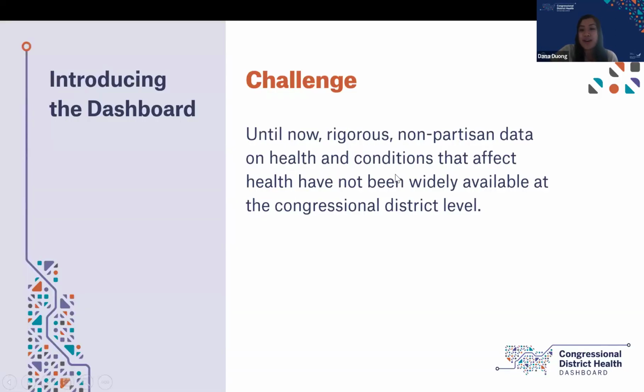Until now, rigorous nonpartisan data on health and the conditions that affect health have not been widely available at the congressional district level. We created the dashboard and launched in January of 2023 to address this challenge. As a first of a kind tool, our mission is to provide rigorous, accessible, and nonpartisan data on health and conditions that affect health at the congressional district level.